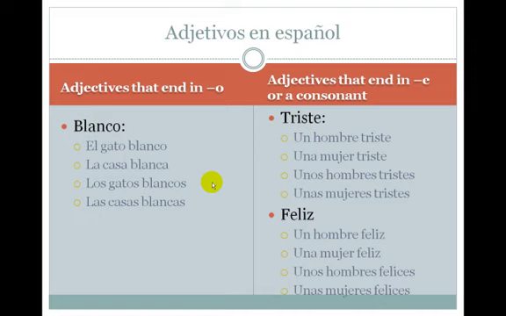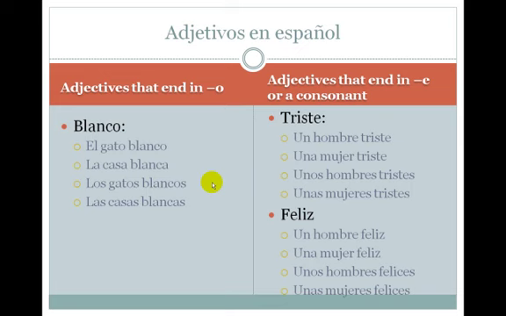For the plural, we would add s. Unos hombres tristes, unas mujeres tristes. For the adjective that ends in a consonant, feliz, happy, again we'll have just one form for singular and one form for plural. Un hombre feliz or una mujer feliz, and unos hombres felices or unas mujeres felices.